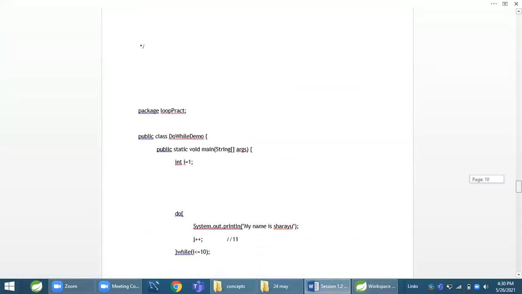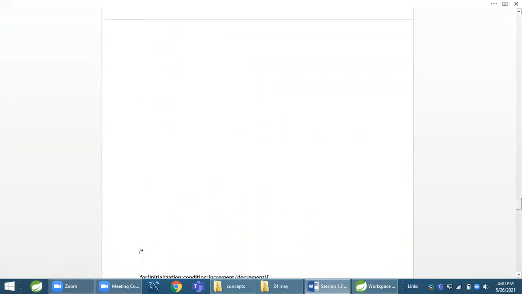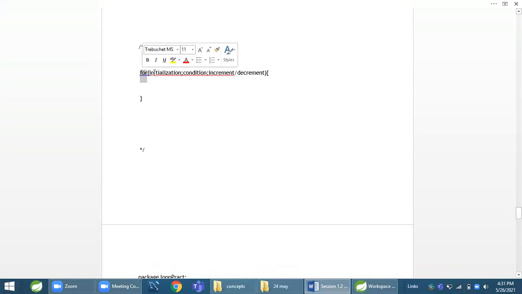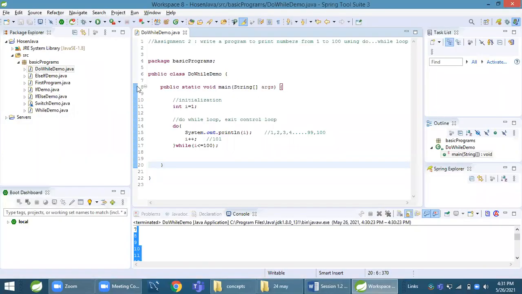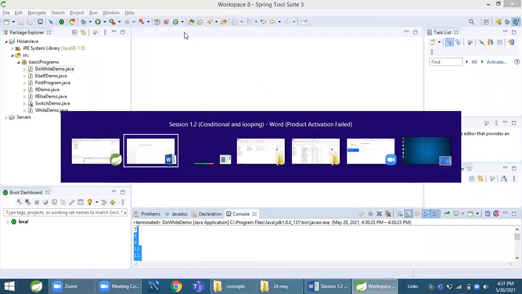The next loop is the for loop. This is the syntax for the for loop. We write the for keyword, then initialization, then semicolon, then condition, then semicolon, then increment or decrement. Then a start curly brace for the loop body and a close curly brace for the loop body. We'll see one example.